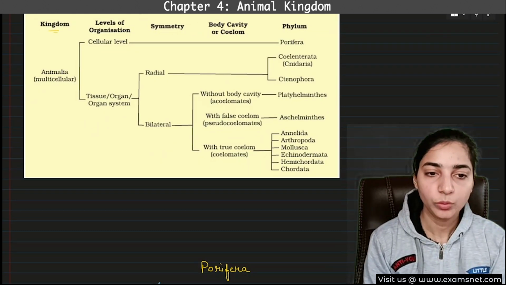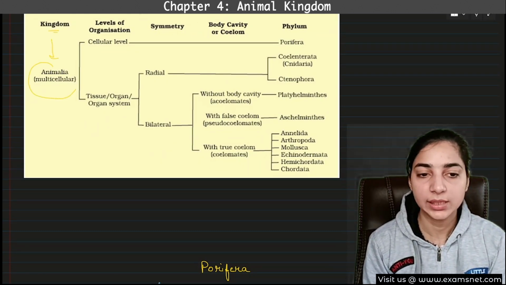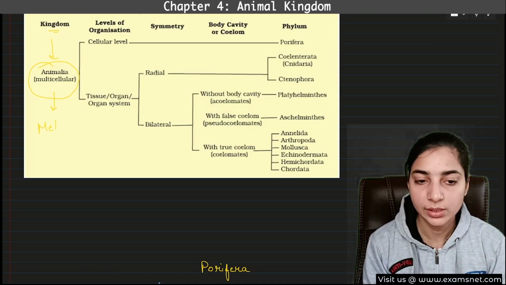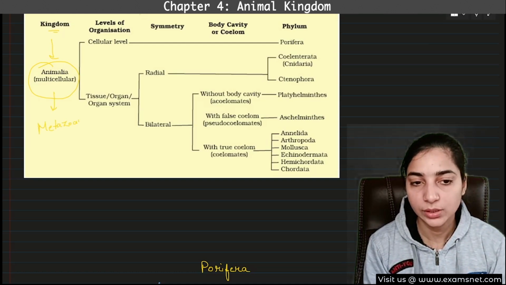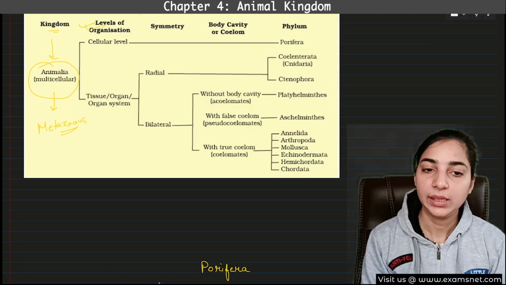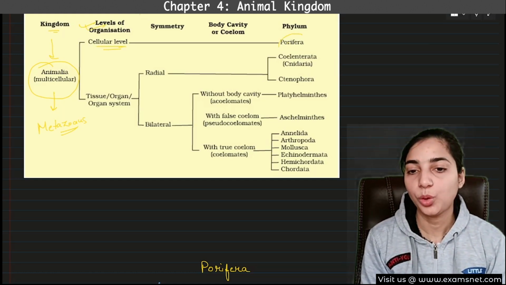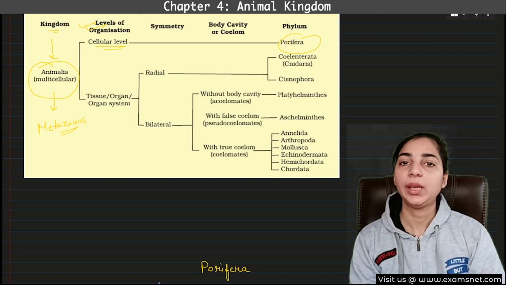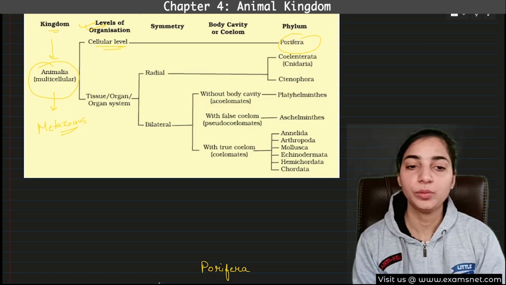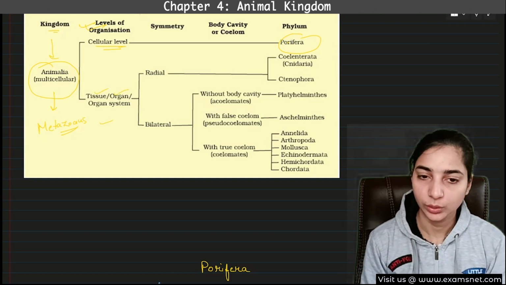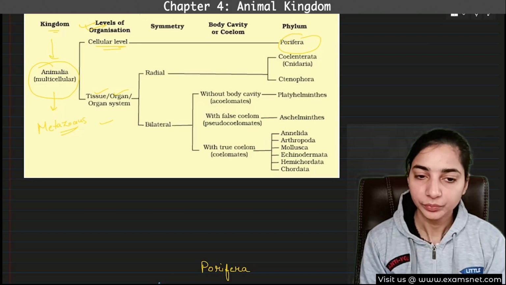Here we have the kingdom. What kingdom are we studying? We are studying the kingdom Animalia, which are multicellular. So these are also known as metazoans. Then we discussed the levels of organization. We discussed that the phylum Porifera has the cellular level of organization because this is a more ancient, more primitive type of animal, whereas the others have either tissue level or organ system level of organization. We discussed each of them.